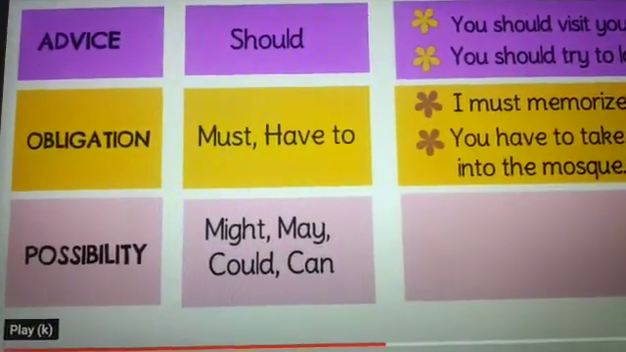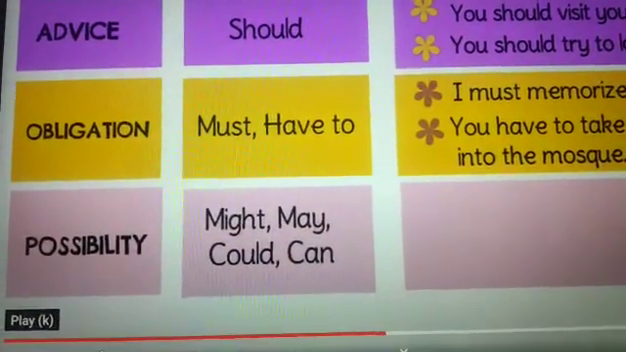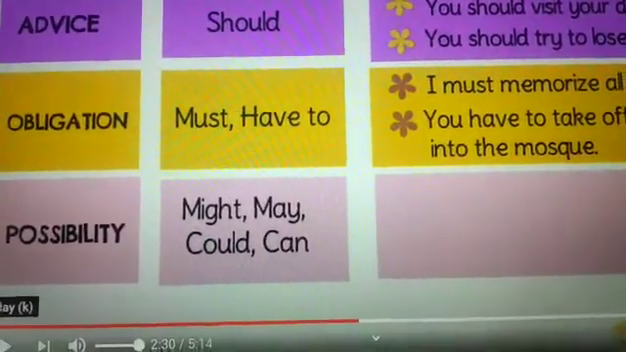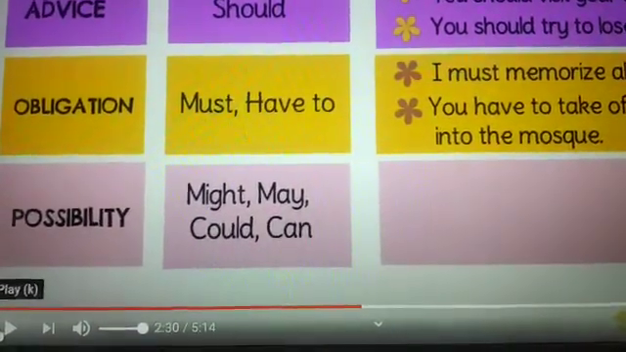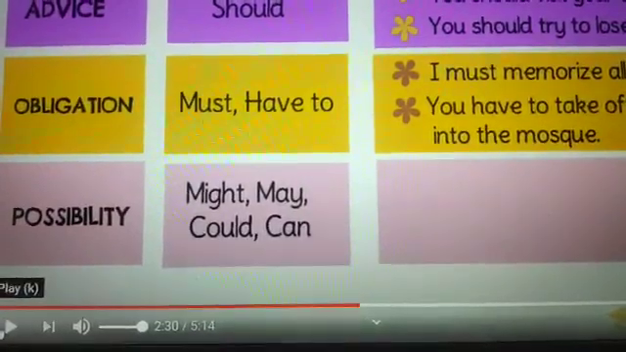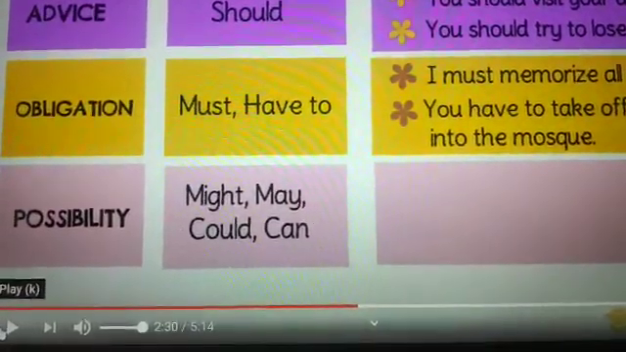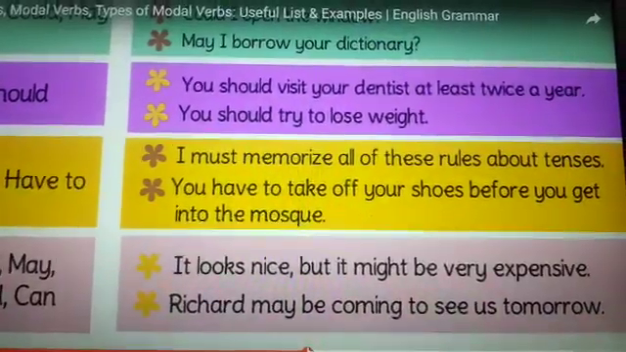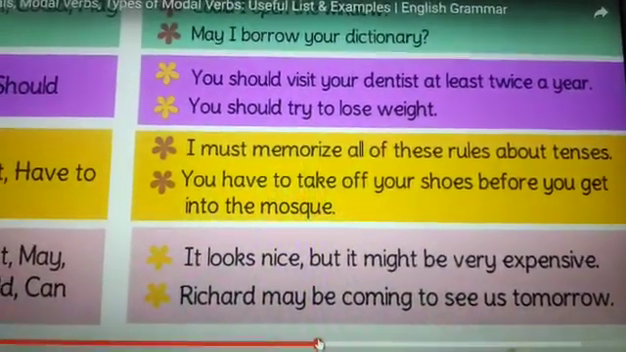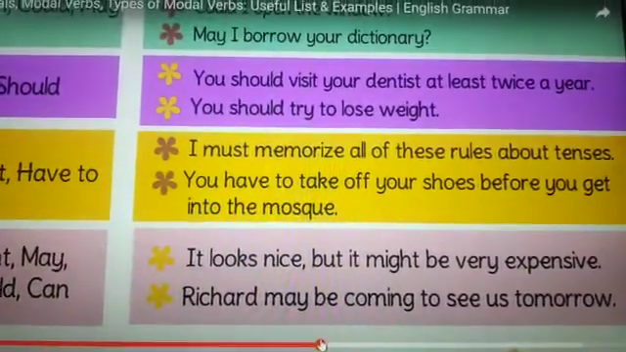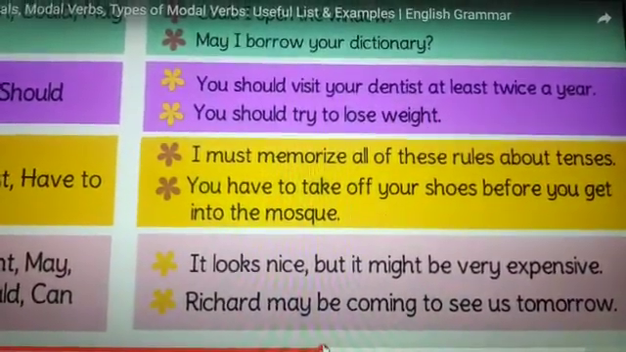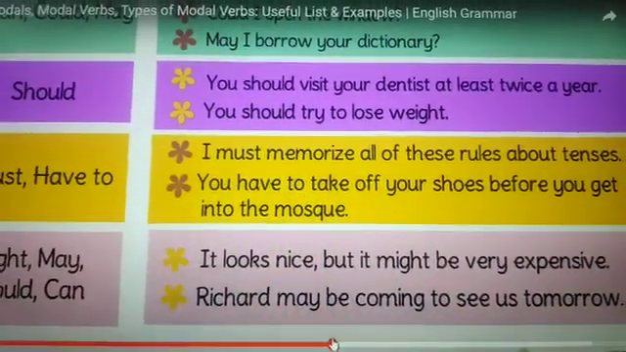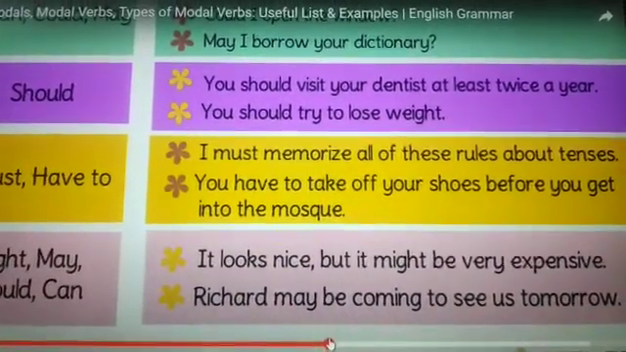And if we talk about possibility, may, might, can and could are used. For possibility, which modal verbs are being used here? Might, may, can and could. Now let's have a look at the examples. It looks nice, but it might be very expensive. Richard may be coming to see us tomorrow. So they are used for the possibility that it might be very expensive.